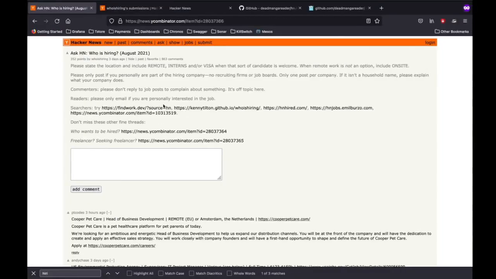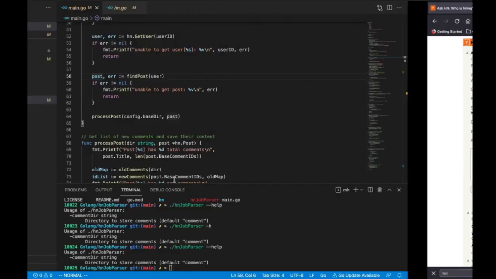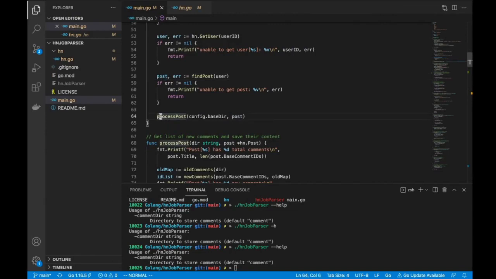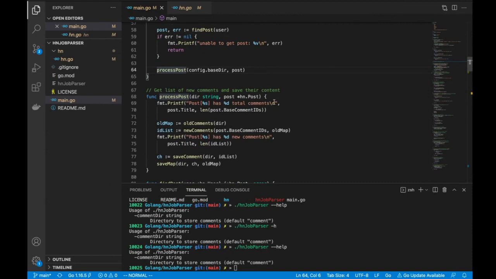And once I have this post, once I know this is a post that I'm interested in, for that post I'm going to call process post. And process post, if you look at it, does not do a lot of work. It's very simple. It's going to tell you the total number of comments. It's going to create a map of all the old comments, that is all the comments that we had seen till our last run. Then I'm going to get all the new comments by giving it the list of all the comments on the post and all the comments that I have seen till then. Each comment is a job.